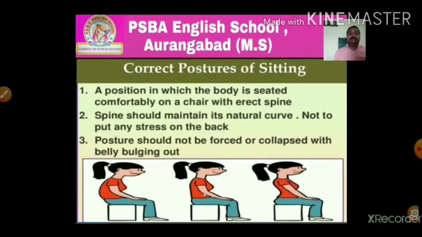Correct posture of sitting, we saw in that a position in which the body is seated comfortably on a chair with an erect spine. The spine should maintain its natural curve, not putting any stress on the back. Third, posture should not be forced or collapsed with the belly bulging out.